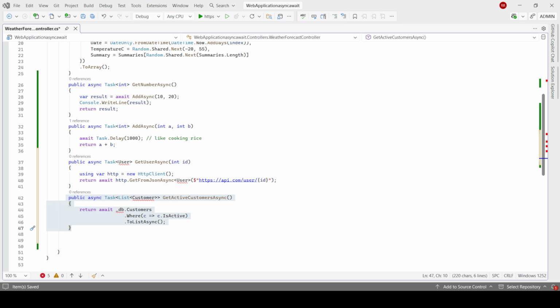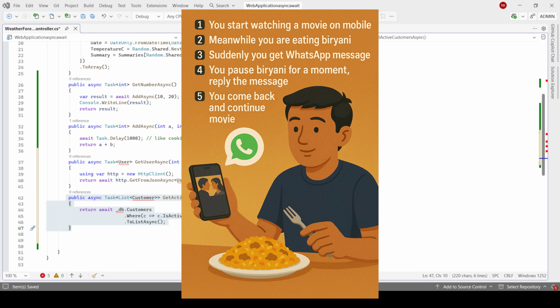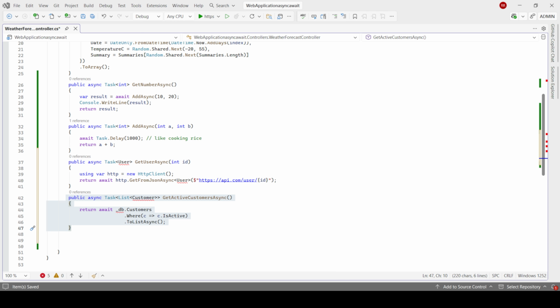No difficult explanation, just imagine like this. You start watching a movie on mobile. Meanwhile, you are eating biryani. Suddenly, you get a WhatsApp message. You pause the biryani for a moment, reply to the message, then come back and continue the movie. This pause and resume idea is async await in C#.